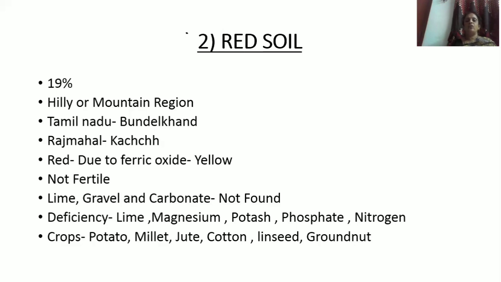The color of the soil is red, and it is red due to the presence of ferric oxide. And this type of soil is not fertile. Which nutrients are not contained in the soil? Lime, gravel and carbonate. Then which nutrients are deficient in the soil? Lime, magnesium, potash, phosphate and nitrogen. Which crops can be grown in the soil? Potato, millet, jute, cotton, linseed and groundnut.